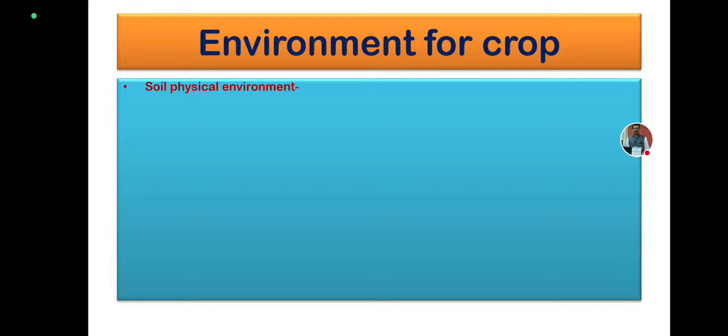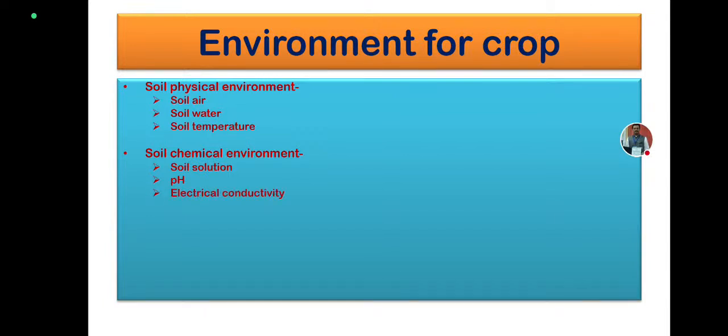First is the soil physical environment, in which there are soil air, soil water, and soil temperature. The second part is the soil chemical environment. You have the soil solution, the pH of the soil, the EC, that is the electrical conductivity, and the nutrient concentration. The next part is the soil biological environment, which consists of the living organisms.